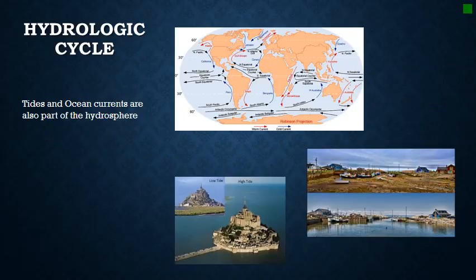Tides and ocean currents are also part of the hydrosphere. Tides are caused by the gravitational pull of the moon. In some places on Earth, beaches experience a major difference between high and low tide. For example, in Central America, most beaches have an average difference between high and low tides of 9 feet. But on the other hand, local beaches such as Galveston have only a difference of 1 foot in water depth between high and low tide.